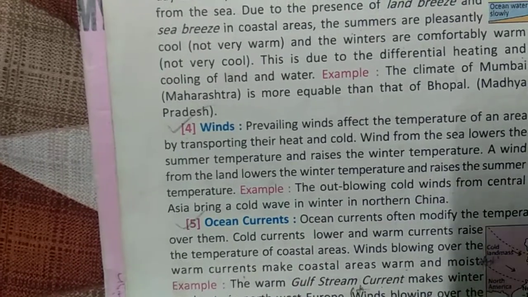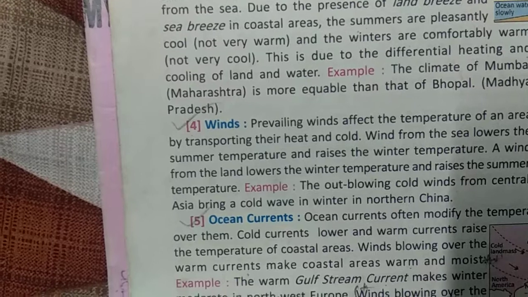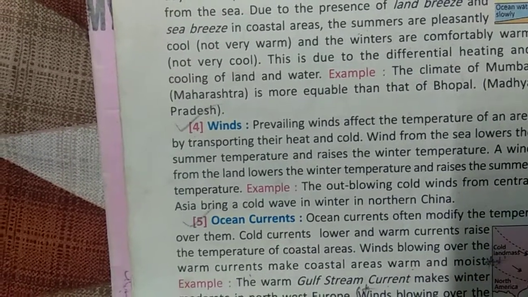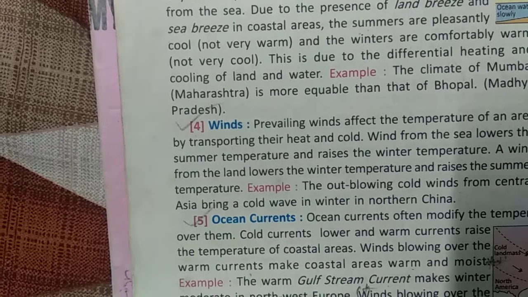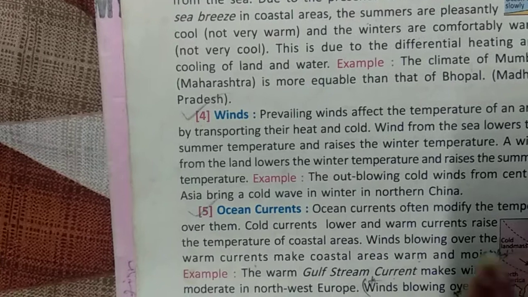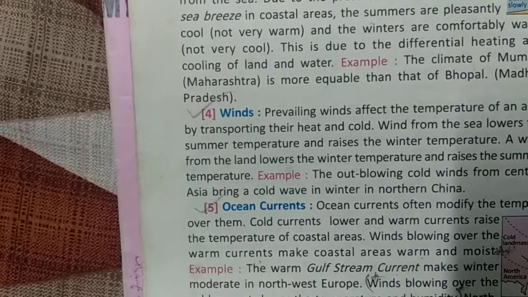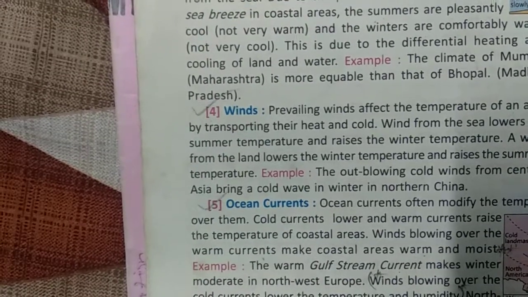Example, the outblowing cold winds from Central Asia bring in a cold wave in winter to northern China, making northern parts of China cold.